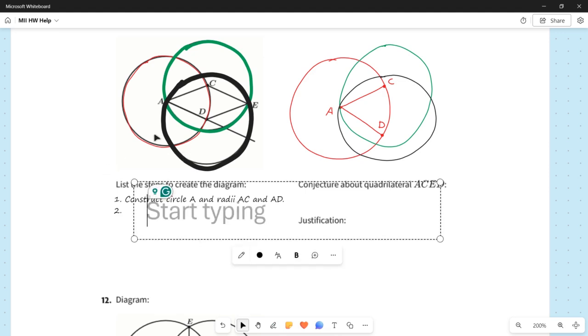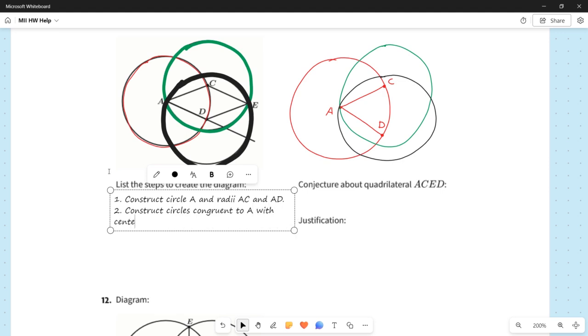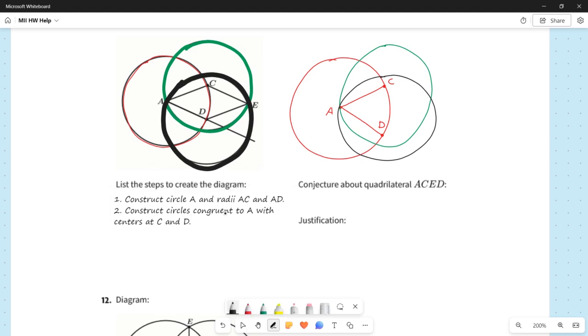So I'm going to go back to that right now. There we go. So our second step here was we constructed circles congruent to A with centers at C and D. And I know that they're congruent because any circles that have the same radius length are congruent.